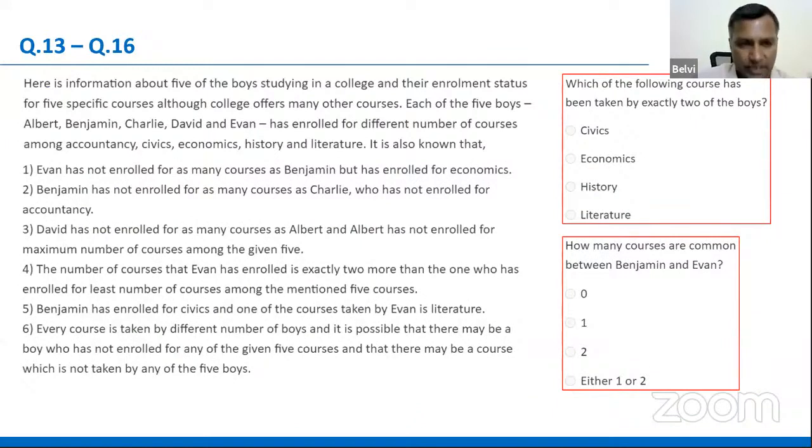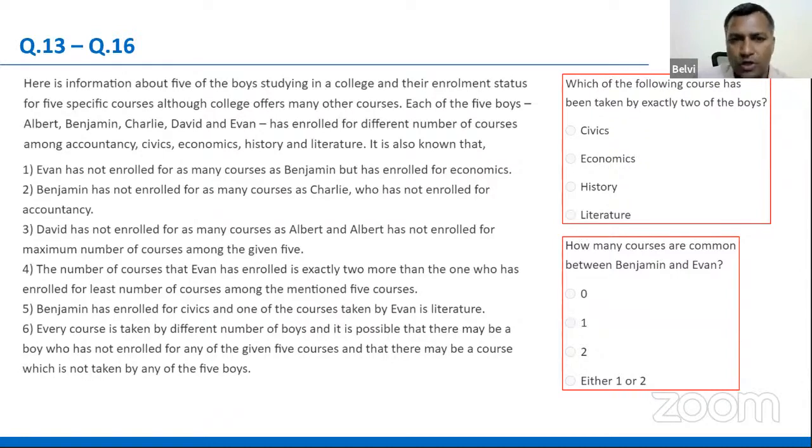This is a pure logical reasoning set, and not a very difficult one as well, because there were only 5 people and the preference of 5 courses. See, if there is more data, you've got to deal with 7 people or 8 people or about 10 people. That's cumbersome. But when you're dealing with 5 people and 5 subjects, it's not really cumbersome. That's one way of understanding it. Is it a doable set or not? If there are too many parameters or too many people you're trying to map, then yes, there is a complexity involved with the data. But with few numbers, with 5 as the number, once you read it, you understand it. It's pretty simple, right?